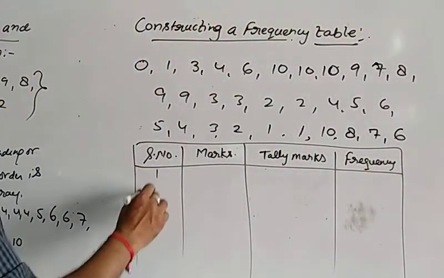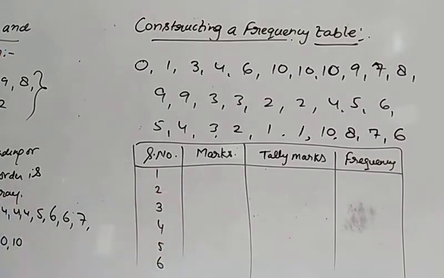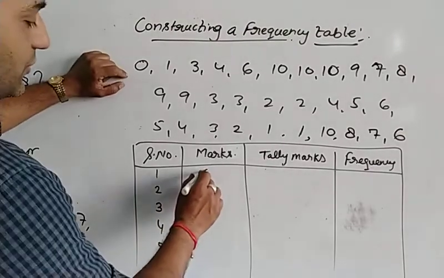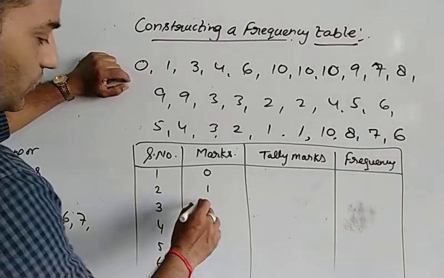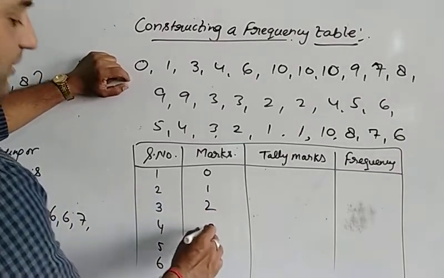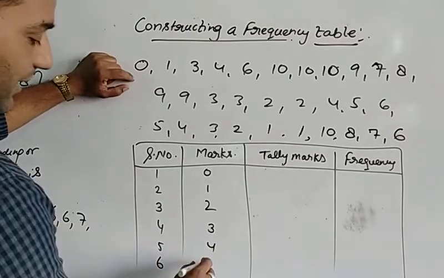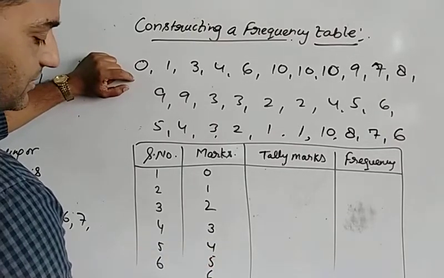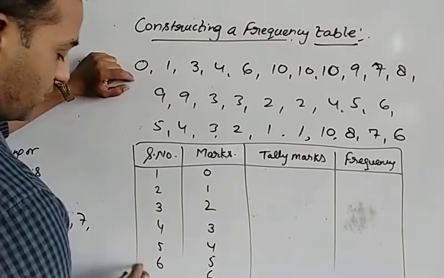Serial number 1, 2, 3, 4, 5, 6, whatever you want, you can write up to wherever it goes. Marks obtained by the students: 0 marks they have got, 1 they have got, 2 they have got, 3 they have got, 4 marks they have got, 5 also they have got, 6, 7, 8, 9, 10 also the students have got the marks.